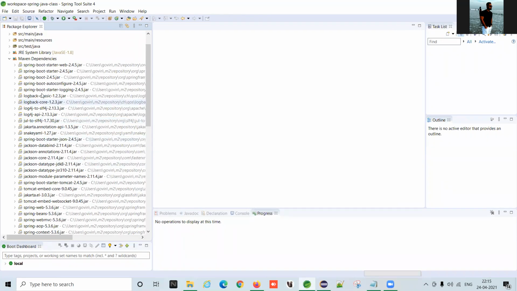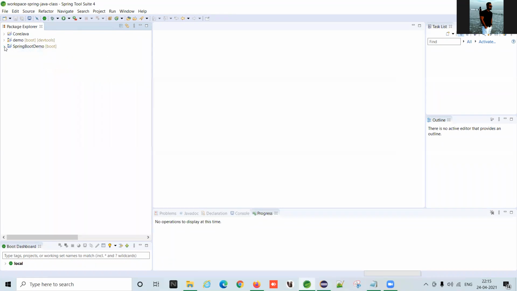Now, as I was explaining, we selected only two dependencies, Web and MySQL driver, but in the Maven dependency folder in our project, I mean, look at here.